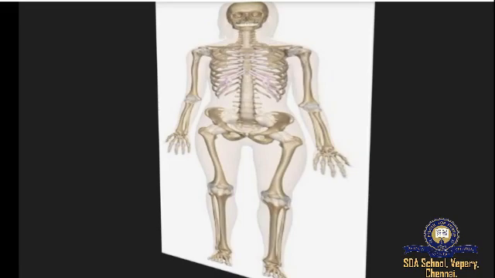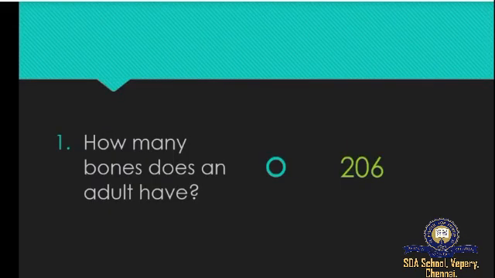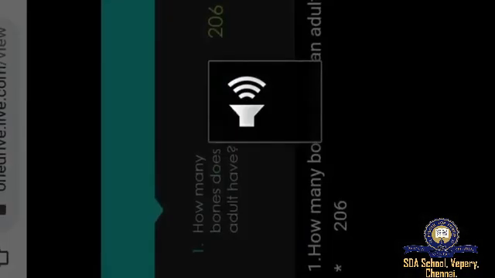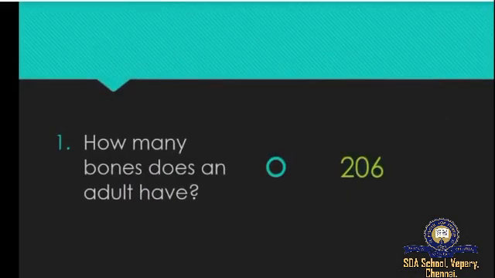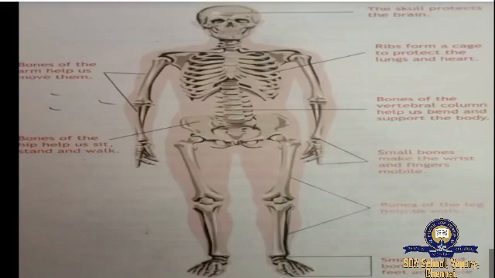Some of them also cover and protect the internal organs of the body, that is inner organs like the brain, heart, lungs, liver, kidneys, all those things. So how many bones does an adult have? An adult has 206 bones. You can see this picture of the skeletal system.